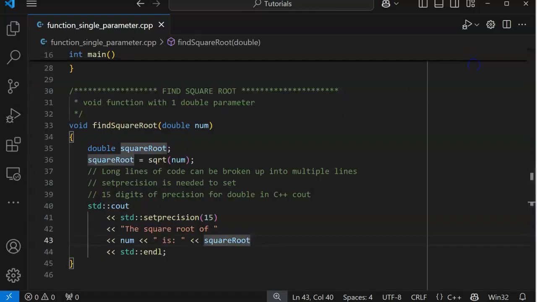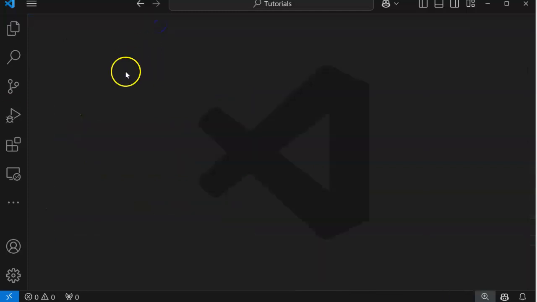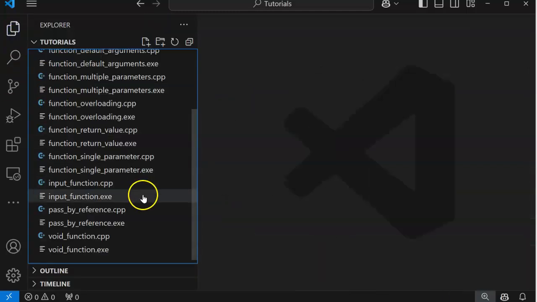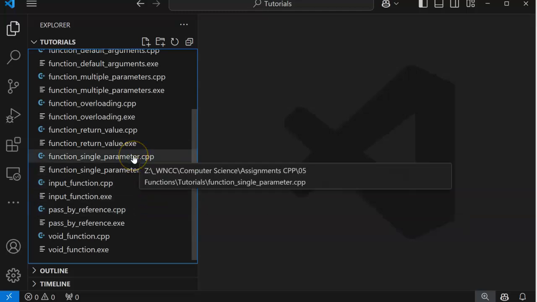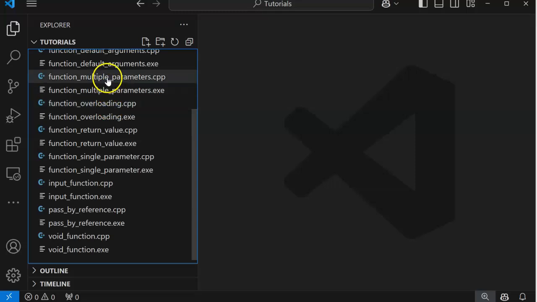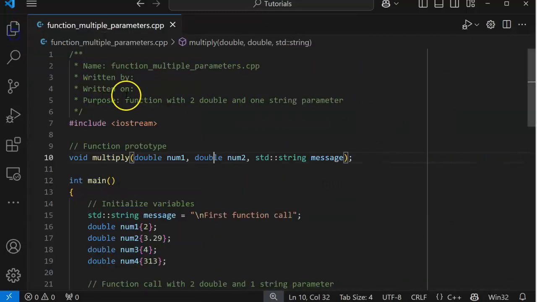All right, so we just did a single parameter. What do you suppose is next? Oh, yeah, kind of a review of Python a little bit, isn't it? Except for the function prototype. That is a little different, but that is how you work with C++. We're learning the syntax of C++. We already understand having multiple parameters.